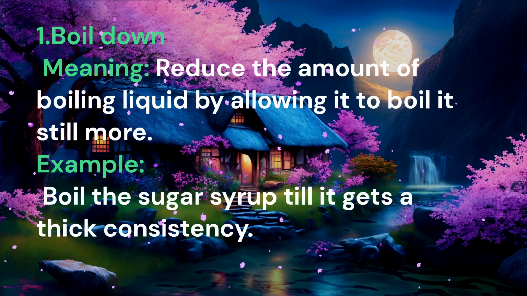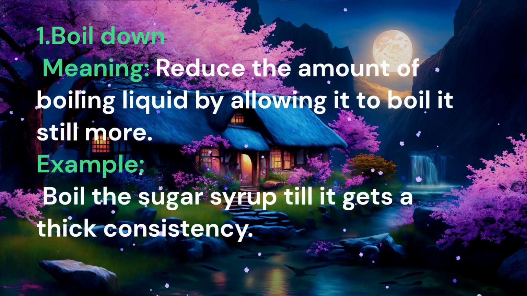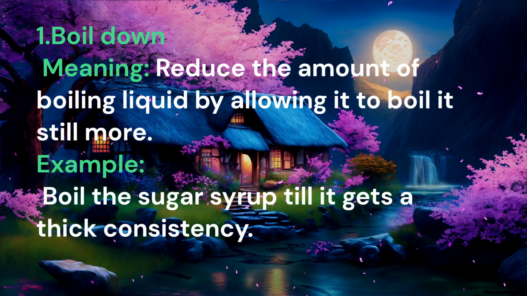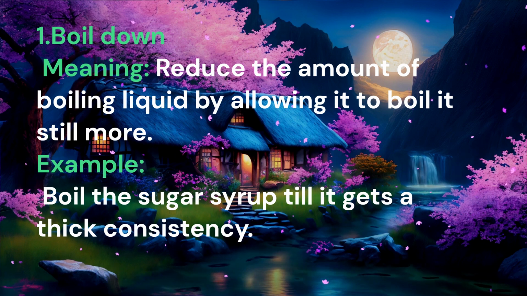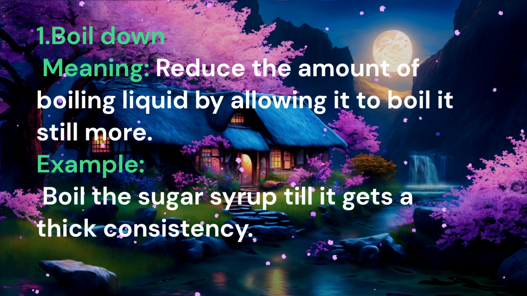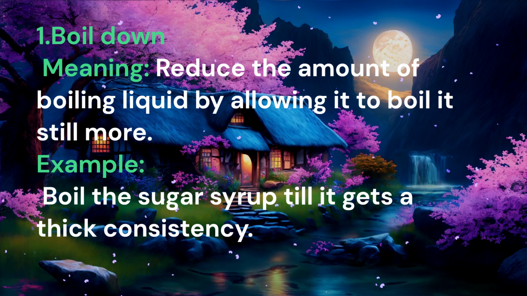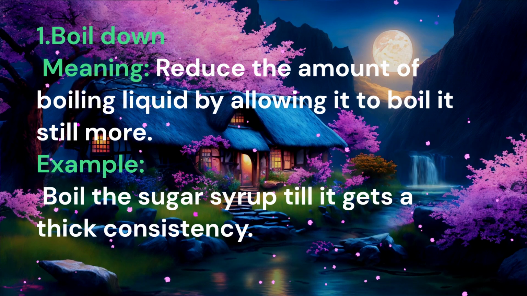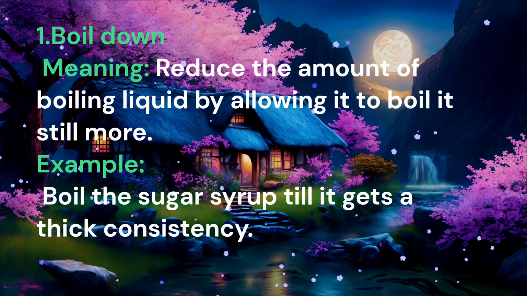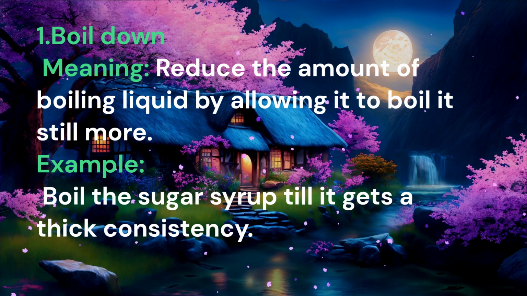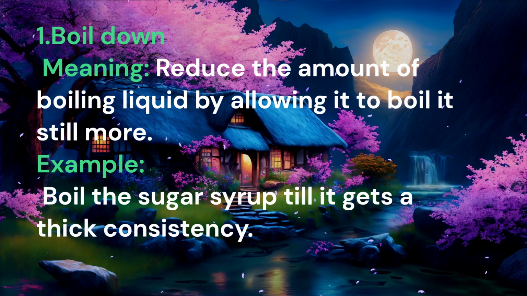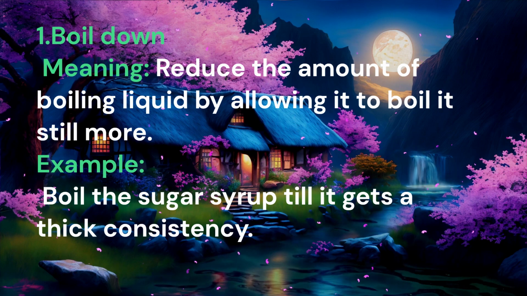The first one is boil down, meaning reduce the amount of boiling liquid by allowing it to boil still more, which means allowing it to boil further and further, reducing the quantity and making it thick in consistency. That process is called boiling down.